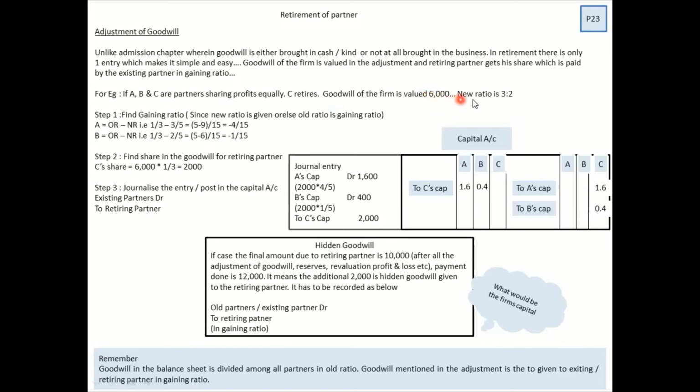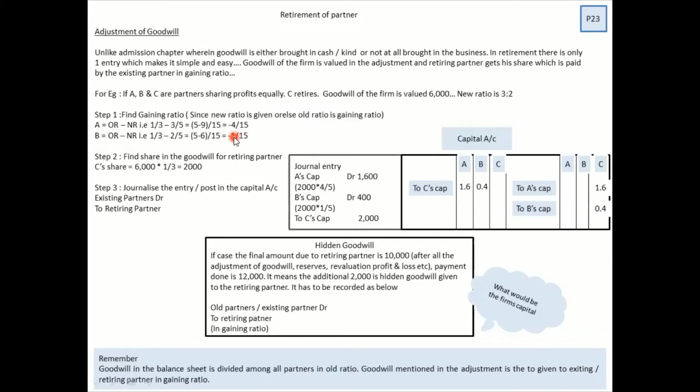Now, in this sum, there is a new ratio given as 3:2. That is the only reason why you have to find out the gaining ratio. If this statement was not there, and the new ratio is 3:2, what would be your gaining ratio? 1:1. That was the old ratio, right? So this is something you have to understand, or else you might waste your time calculating all the time. In this case, we are calculating it and we understand A is gaining 4 and B is gaining 1. So the ratio becomes 4:1.